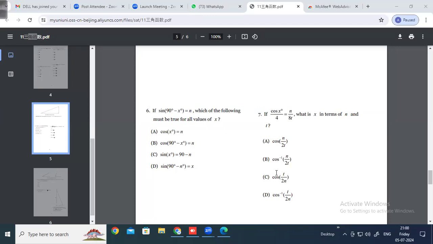Okay. So we know sin of 90 minus x is the same as cos x. So cos x should be equal to n, which should be option A. So A should be the answer. Very good. Everyone has given A except 1 or 2 students.